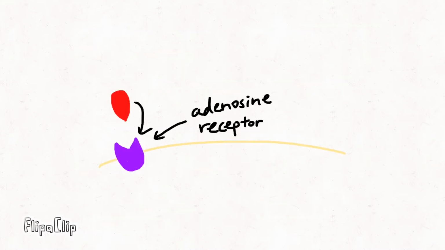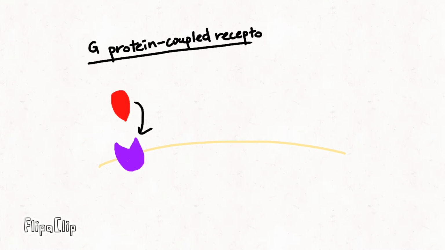But caffeine binds to adenosine receptors, which are part of the G-protein receptor family. Caffeine is not an activator.